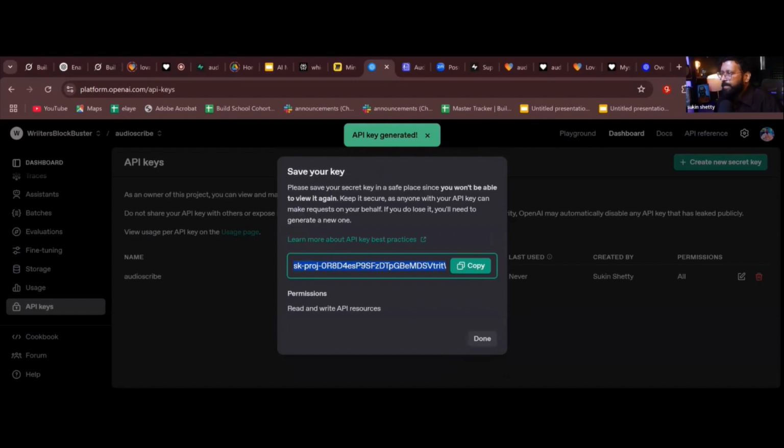Are you clear? Once you get this window, save your key. Please save your secret key in a safe place since you won't be able to view it again. Keep it secure as anyone with your API key can make requests on your behalf. If you do lose it, you'll need to generate a new one. Okay, then copy. Okay, done. Now you won't be able to copy that key.